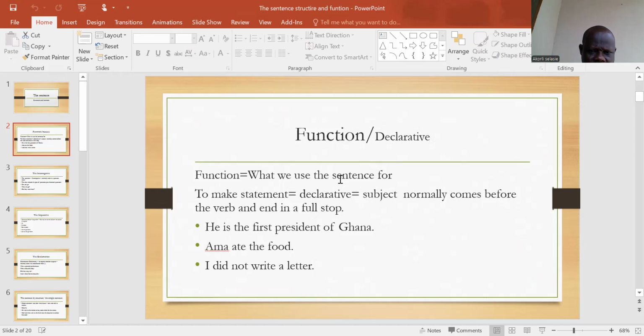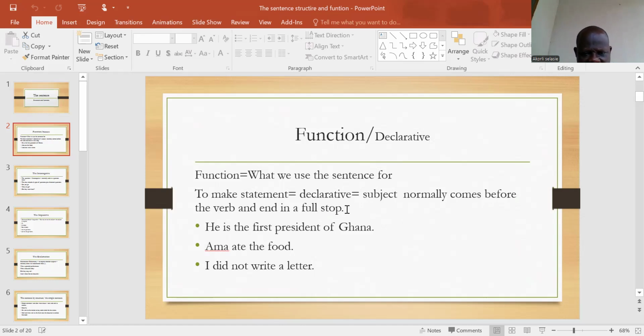The sentence which is a statement is normally called the declarative. Technically, declarative. It has a subject which comes before the verb and it ends in a full stop. Basically, that is how you see every declarative sentence, which is a statement.